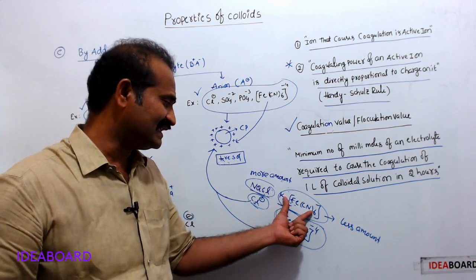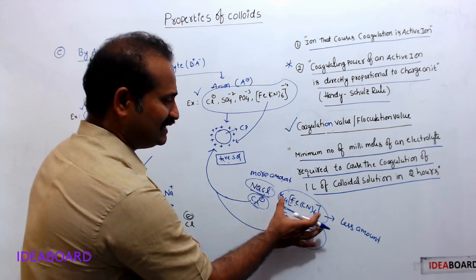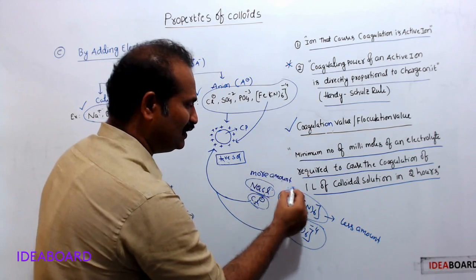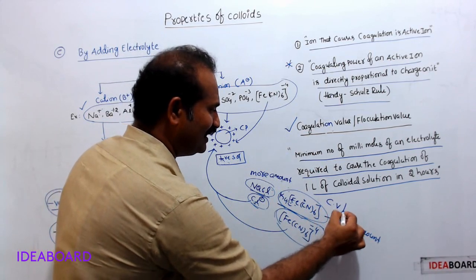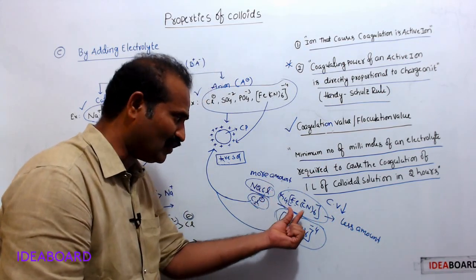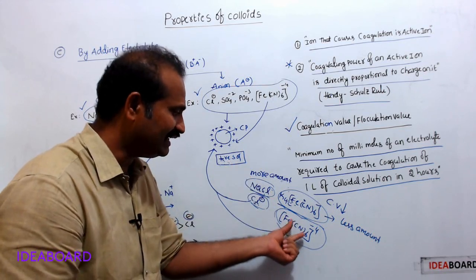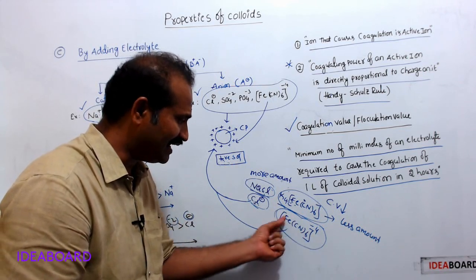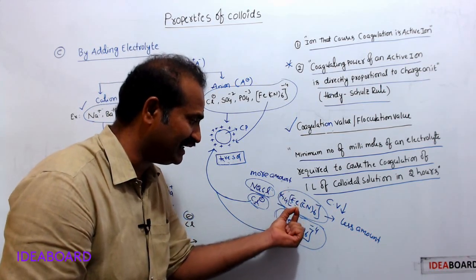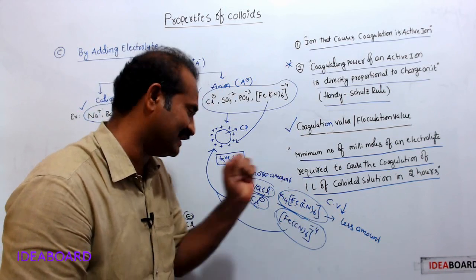Therefore, its coagulation value is less. A small quantity of this electrolyte is enough to cause the coagulation of this sol. Why? Because this ion has more coagulating power. That's why this electrolyte needs a small quantity to coagulate 1 liter of this colloidal solution, and its coagulation value is less.